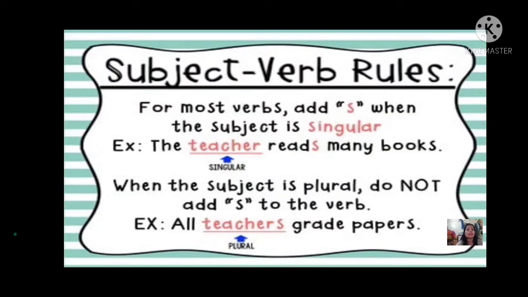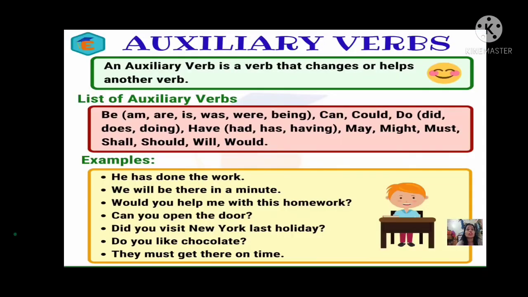Here are again the subject verb rules. Please write it and make a note of it. Now auxiliary verbs. What are auxiliary verbs? Yes, an auxiliary verb is a verb that changes or helps another verb. Auxiliary verbs mainly change or help other verbs.